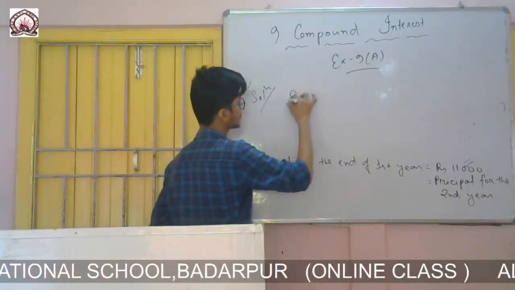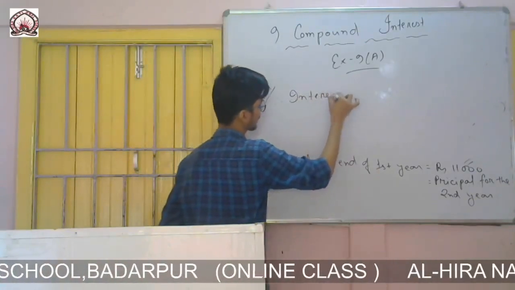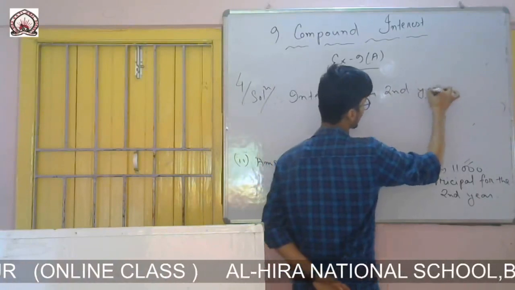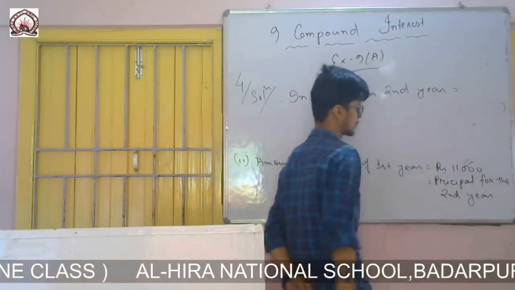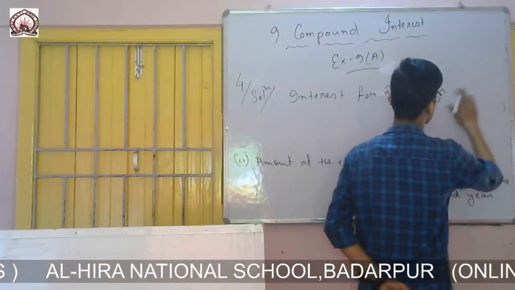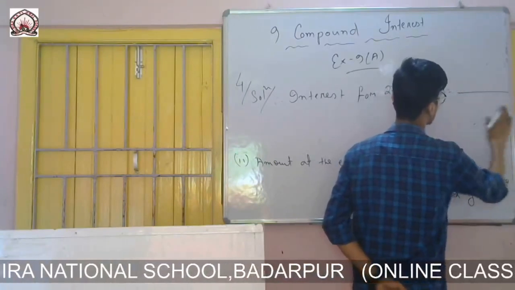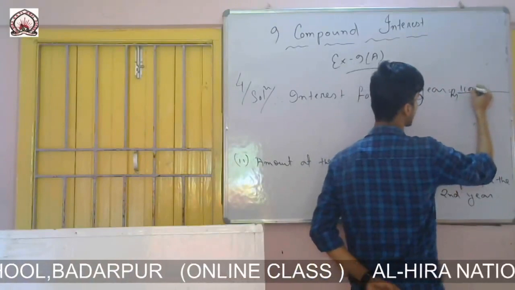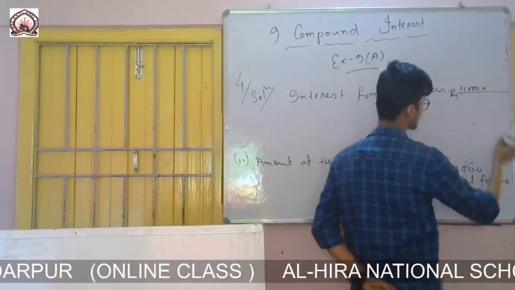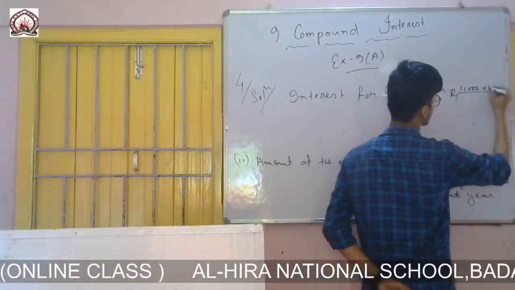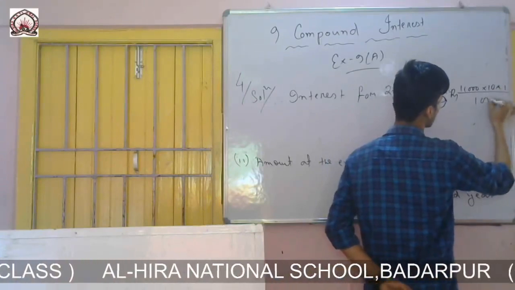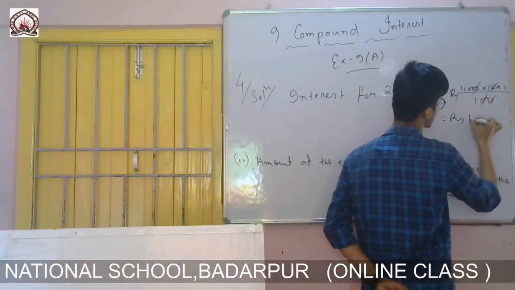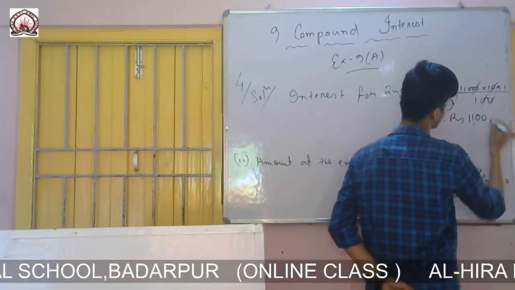Therefore interest for second year equals rupees PRT by 100, 11,000, rate is 10%, time is 1 year, divided by 100, which is equals to rupees 1100.